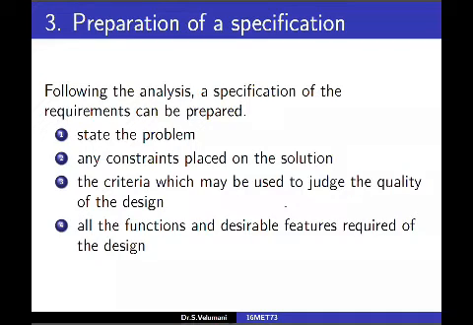Preparation of specifications. We have to give clear specifications, state the problem, then any constraints placed on the solution, then criteria which may be used to judge the quality of the design, and all the functions and desirable features required for the design.